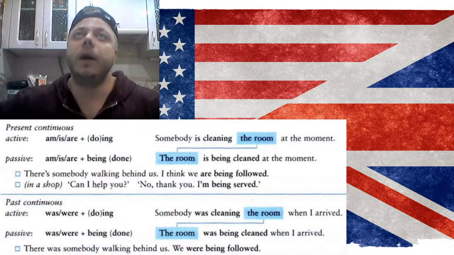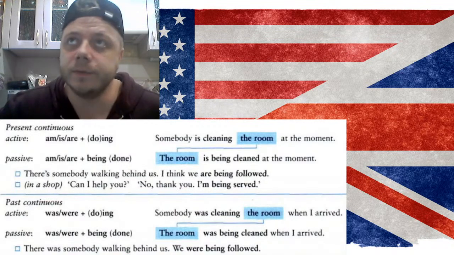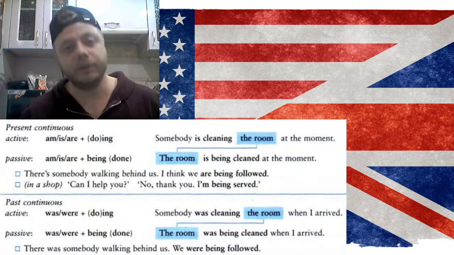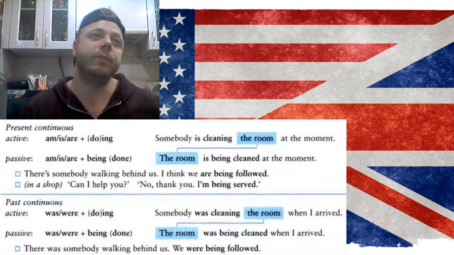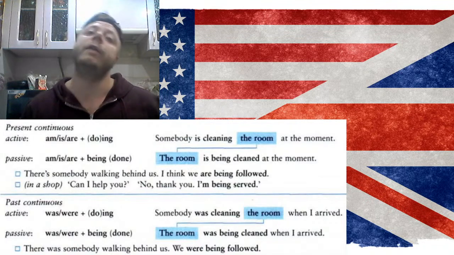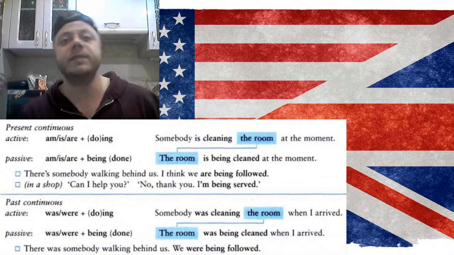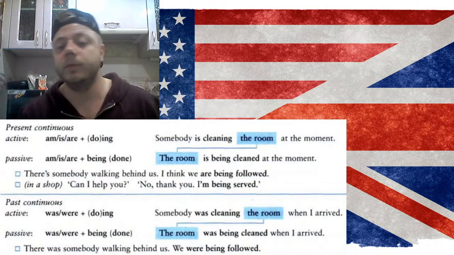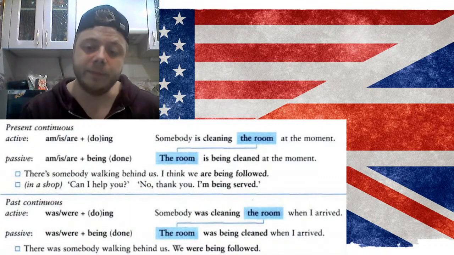My grandfather built the house, active. The house was built by my grandfather. That's the simple. Perfect: I have done my homework. My homework has been done. And the continuous: I'm cleaning the room. The room is being cleaned by me.